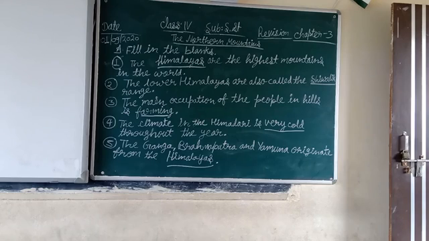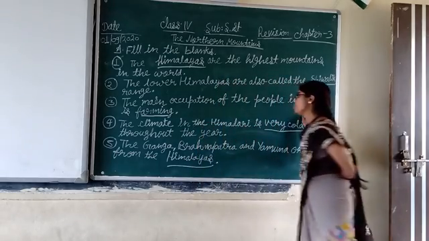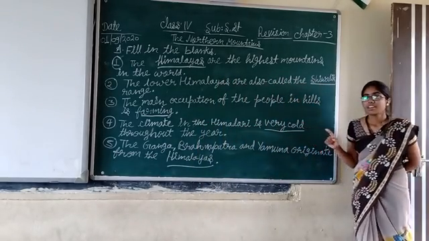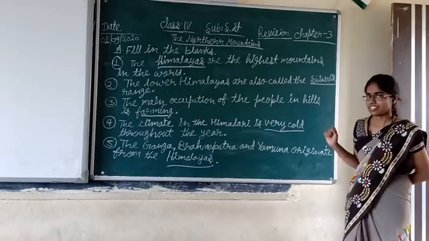Twice I will read. By the time you have to finish writing. Question number 3 is: the main occupation of the people in hills is farming. The main occupation of the people in hills is farming. I hope all of you have written this question by pausing the video. Now let's start the revision.